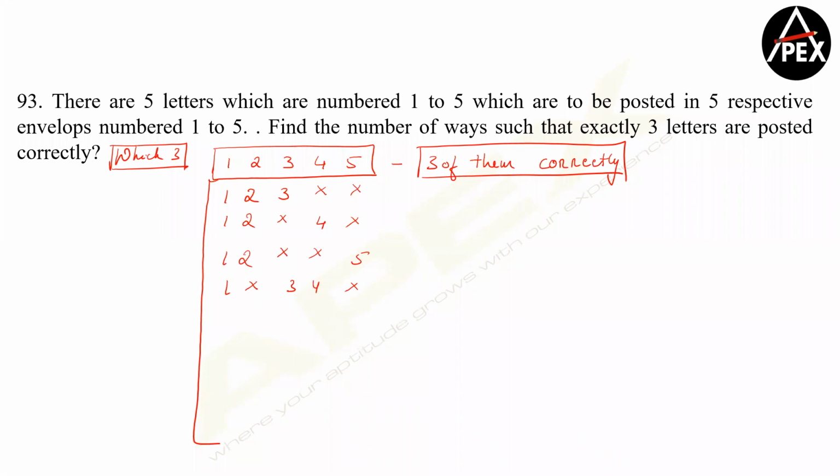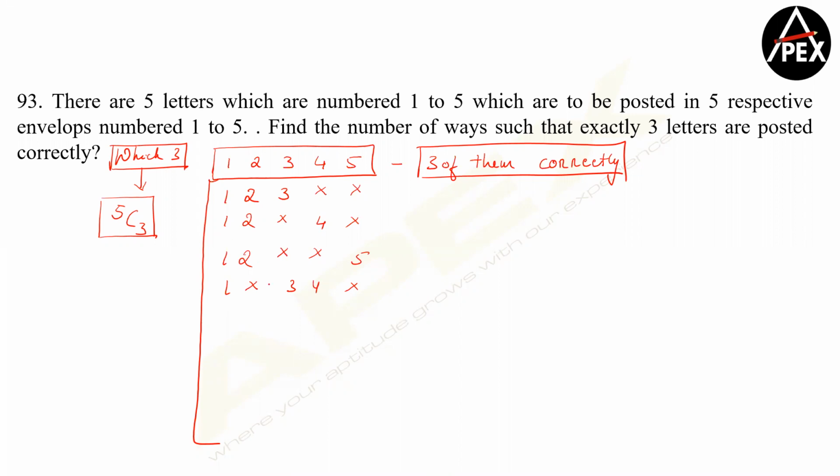So which means I am choosing 3 out of 5, no? So which 3 will we first choose? Which 3 do you want to post correctly? That will be 5C3 ways. First things first. 5C3 will give 10 such possibilities, guys. If you want, I don't mind writing those 10.